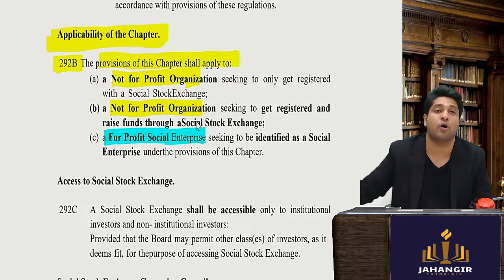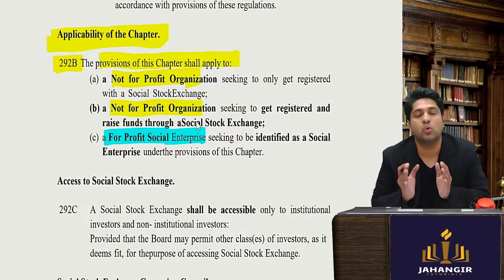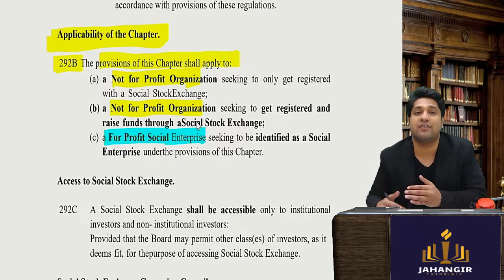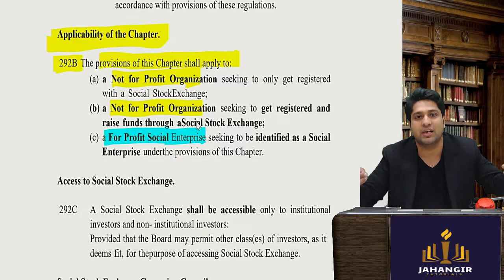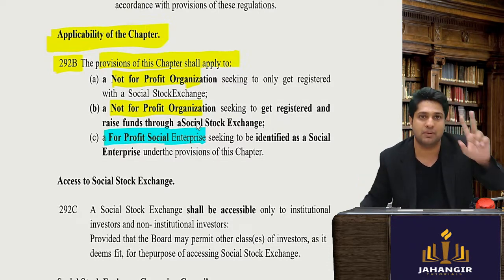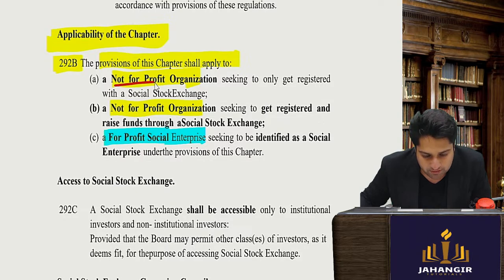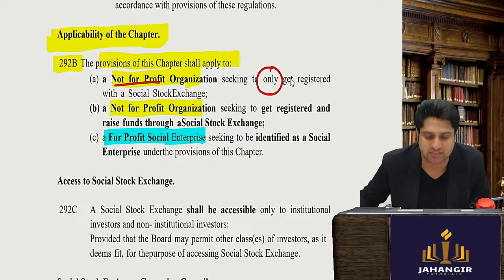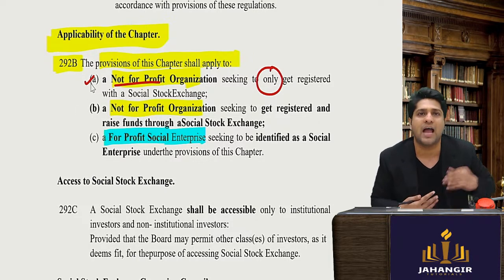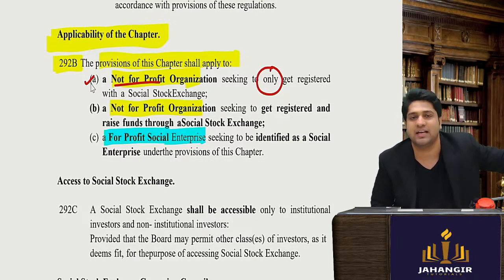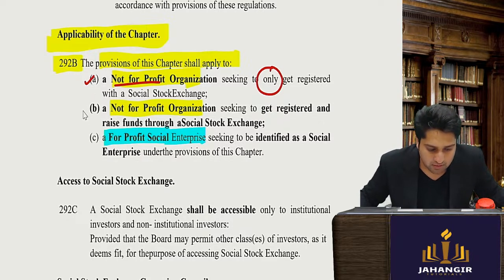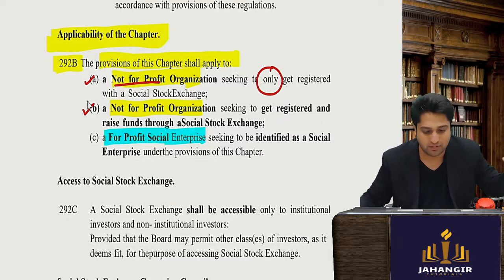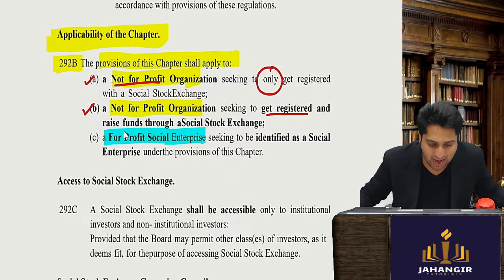Now understand, not all profit-making companies will come here. Only profit-making companies which have some social contribution and have met the eligibility criteria of doing the social activity, we will see what that is, will be covered in these regulations. So not-for-profit companies who are seeking only to get registered and not raise funds, even for them it will be there. If I have an NGO, I can just get a certificate, a recognition that I am certified, which can help me raise funds. Second, this is the main one, where you can seek to get registered and raise funds.